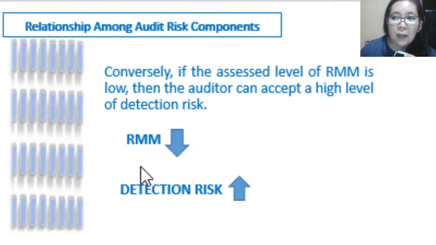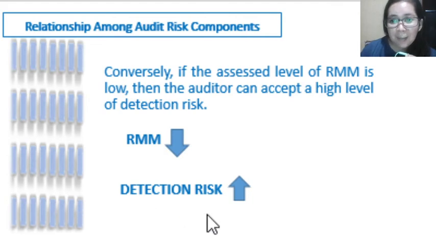Meaning, if the inherent risk and control risk is low, meaning there is lesser inherent risk in that particular account or transaction or disclosure, and the internal control of the management is effective, then in this case the auditor can accept a higher detection risk and still have a lower or acceptable overall audit risk.